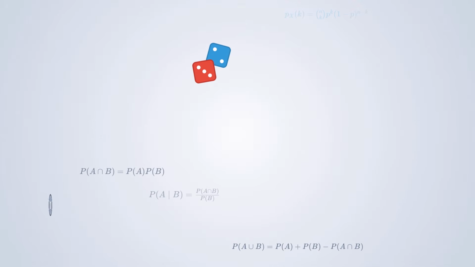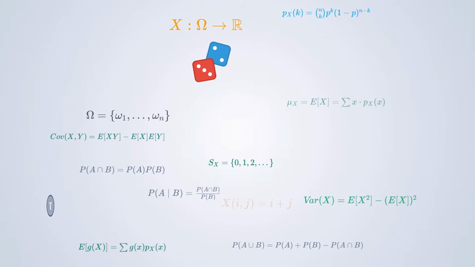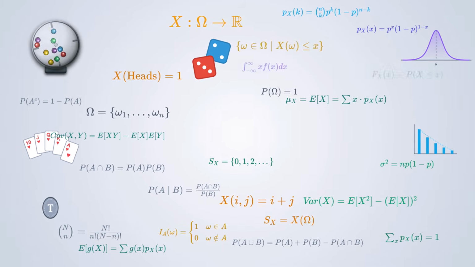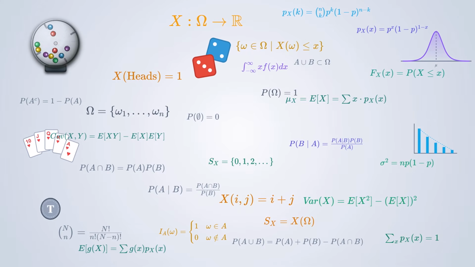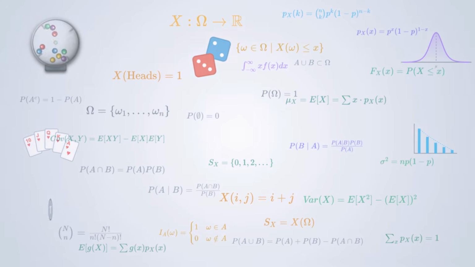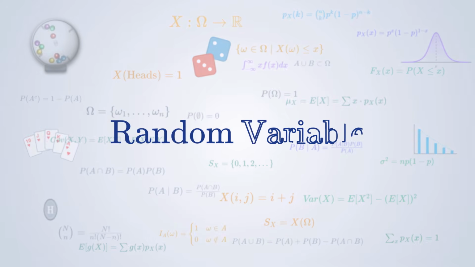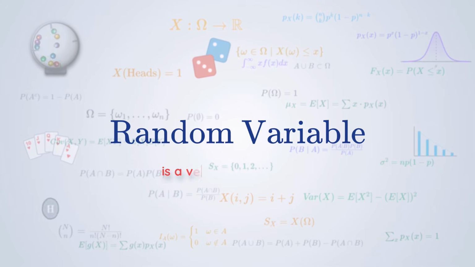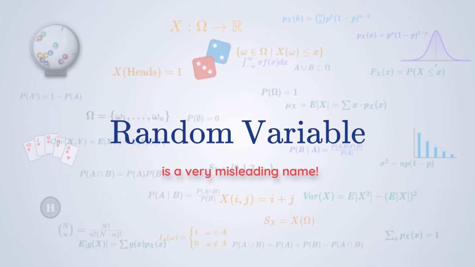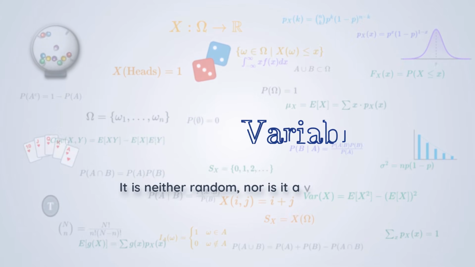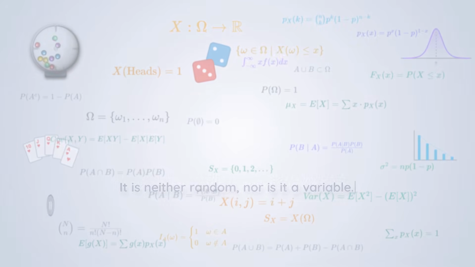As you can see, floating all around me, from rolling dice and flipping coins to complex distributions, randomness is everywhere. Today's topic is the core concept that connects all these chaotic events to mathematics, the random variable. But before we look at any equations, I have to tell you a secret. The term random variable is actually a very misleading name. Why? Because in reality, it is neither random nor is it a variable. Let's see exactly why.